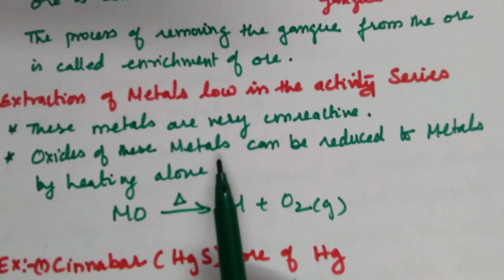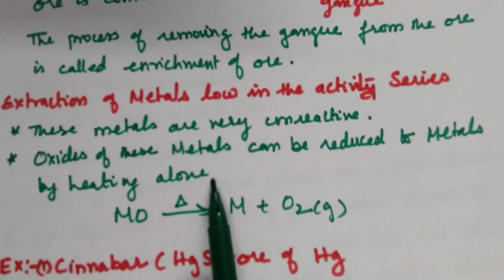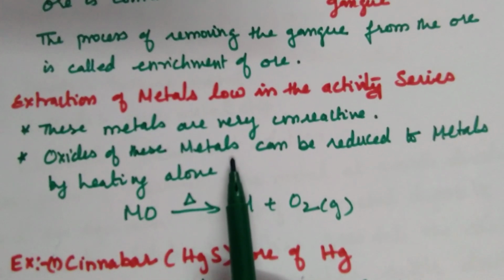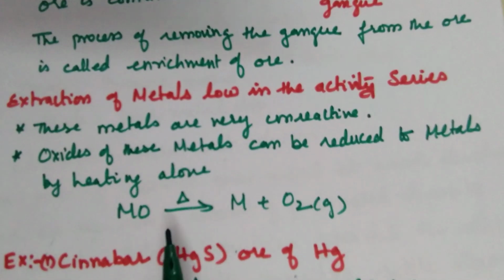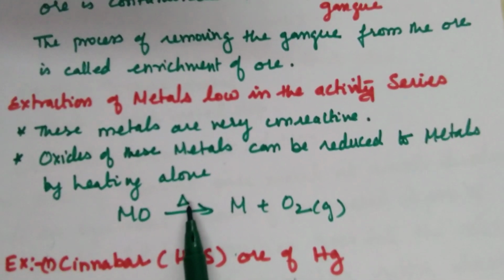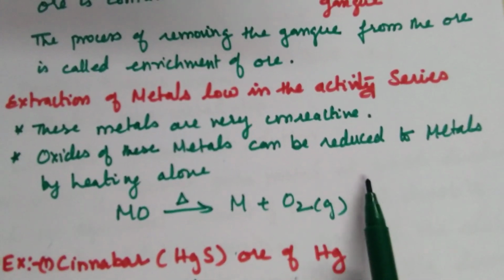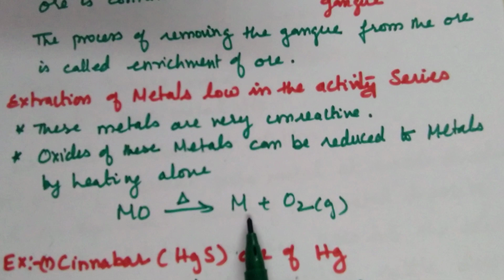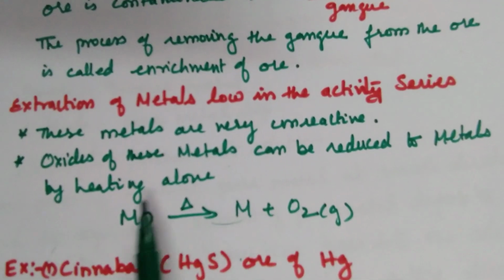Oxides of these metals can be reduced to metal by heating alone. So in nature we get oxides of these metals. How can we get the metal? Just take the oxide and heat it. We get metal, and oxygen is released. Immediately we get the metal. Since it is unreactive, there is no much reaction to take place.